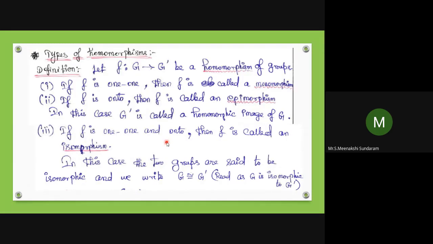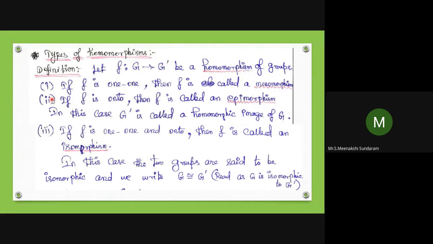Next we move on to types of homomorphism. What is the definition of the types of homomorphism? Let F be a mapping from G to G dash, a homomorphism. G is a group, G dash is a group, then it is a homomorphism, that is, the function of the product of elements under the domain operation is equivalent to the product of the function values under the G dash operation.